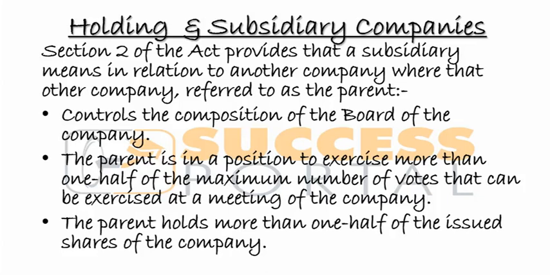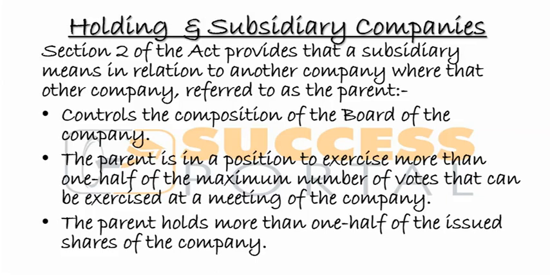So a parent can either be a company that controls the composition of the board of the subsidiary, or a company that is in a position to exercise more than half of the maximum number of votes that can be exercised at the meeting of the company. If you can exercise more than half of the votes at the meeting, then you are a parent to that company.